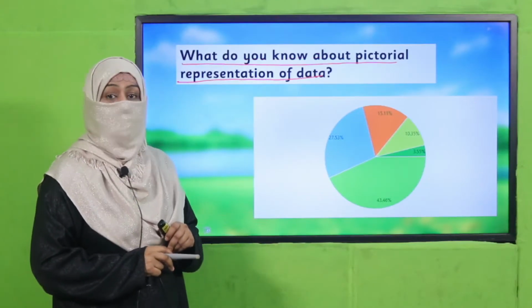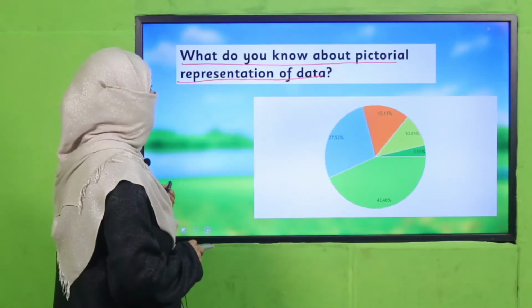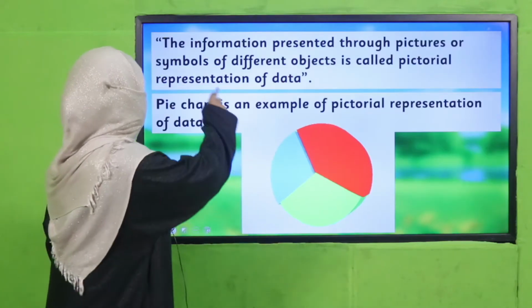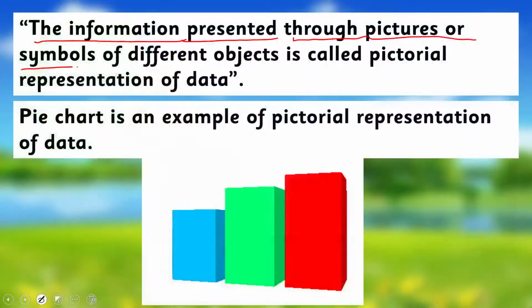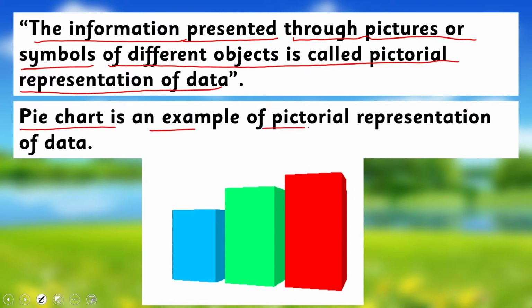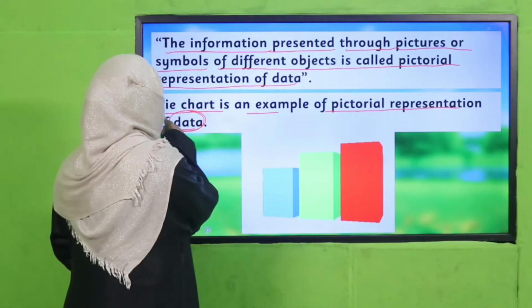Yes, my dear students, I hope you could recall that whenever we represent data in different pictures, the information presented through pictures or symbols of different objects is called pictorial representation of data. Pie chart is an example of pictorial representation of data, right? And what is data? The information which we collect. So when we put it in the form of either pie chart or bar graph, it is pictorial description. About pie chart, we have learned in grade 3.